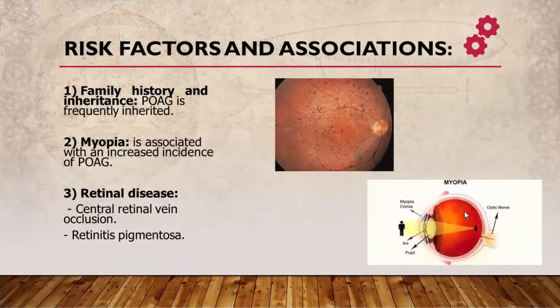Risk factors and association. The first risk factor is family history and inheritance, as primary open angle glaucoma is frequently inherited. The second risk factor is myopia. We can see primary open angle glaucoma in cases of myopia with high incidence. The last risk factor is retinal disease, as in cases of central retinal vein occlusion and in cases of retinitis pigmentosa like this photo.